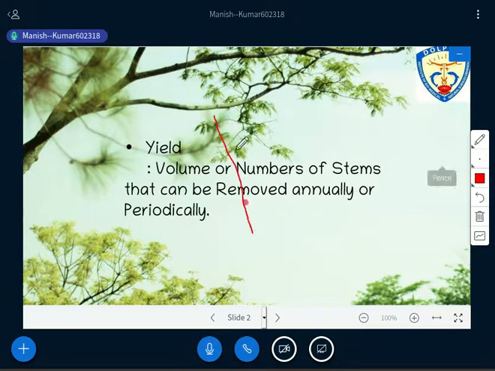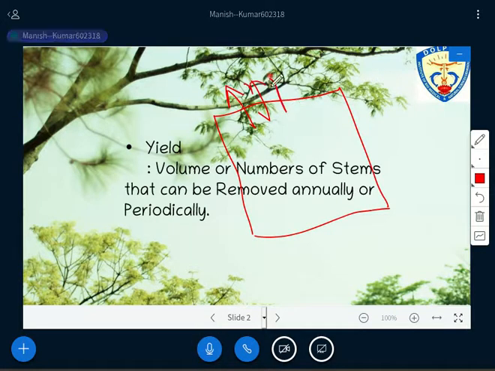For example, we have a piece of land, and in this piece of land we have n number of trees placed. Let me draw the tree first so that I can make the concept clear. Right, we have n number of trees in this particular piece of field.